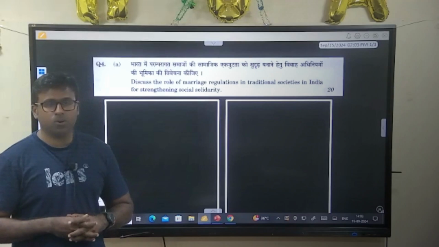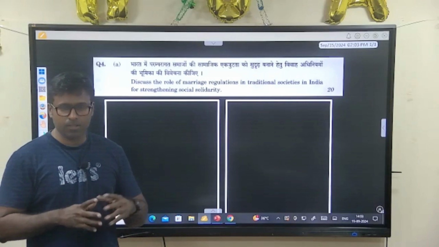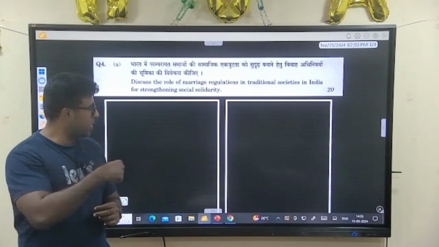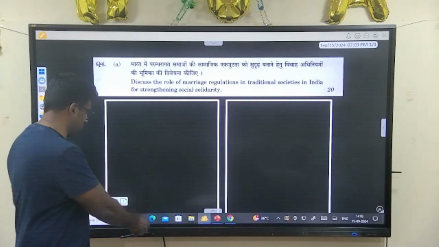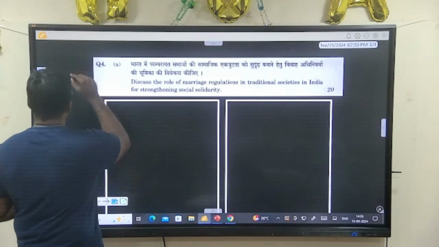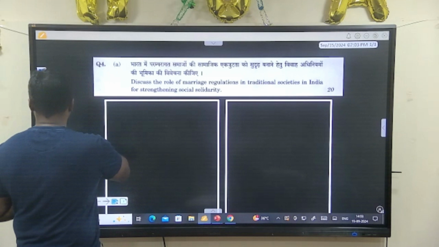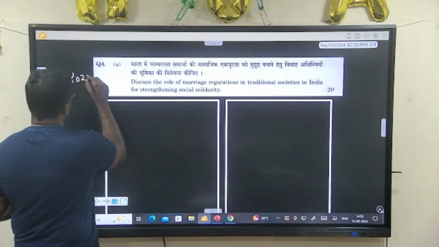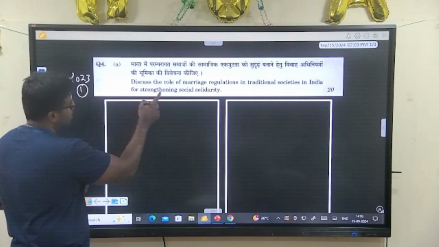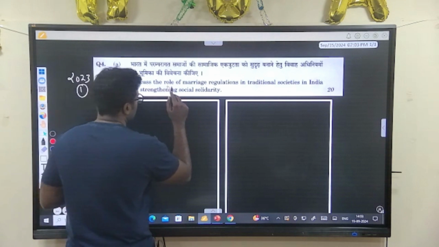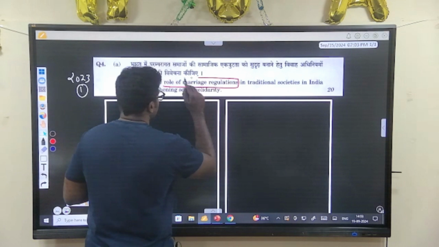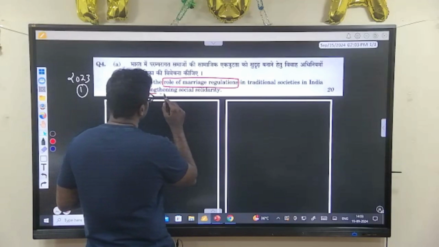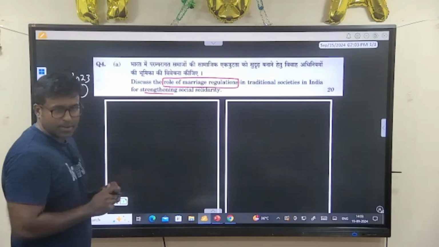Okay, hello friends. So we have been seeing in this series one question each week. This week we'll see this question from 2023. How do you write this question, which was asked in the 2023 Paper 1? This is an important question. It talks about the role of marriage regulations in traditional societies in India for strengthening social solidarity.